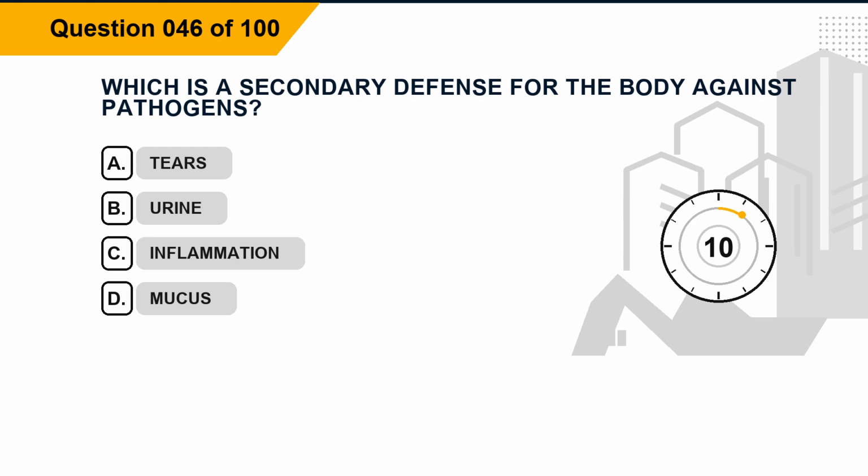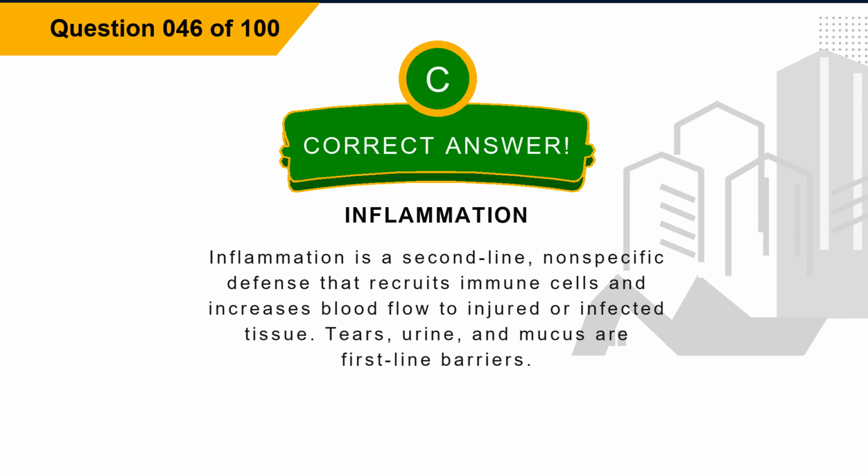Question 46. Which is a secondary defense for the body against pathogens? Option A, tears. Option B, urine. Option C, inflammation. Option D, mucus. The correct answer is option C, inflammation. Explanation. Inflammation is a second-line, non-specific defense that recruits immune cells and increases blood flow to injured or infected tissue. Tears, urine, and mucus are first-line barriers.